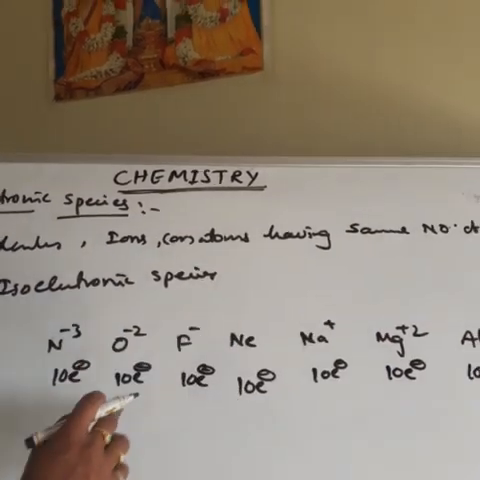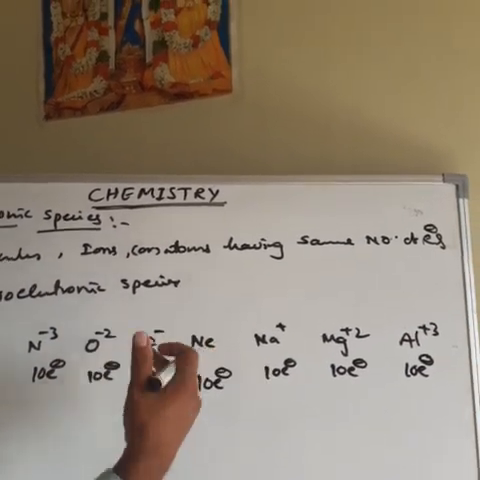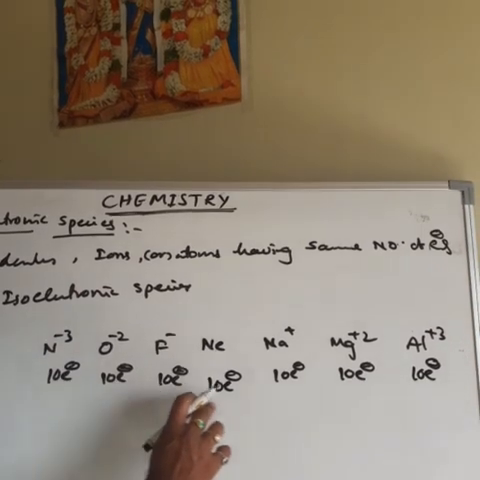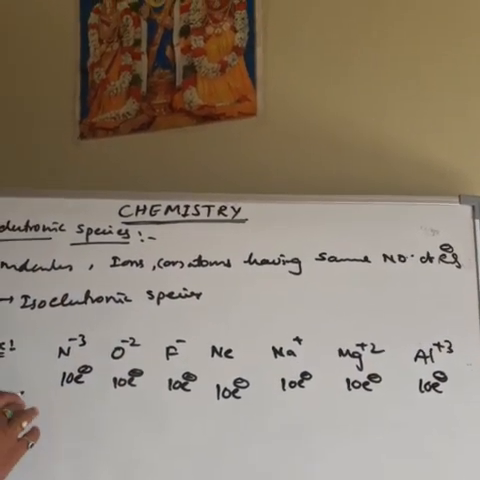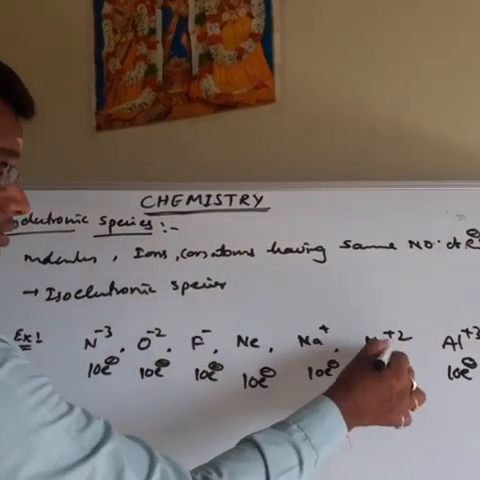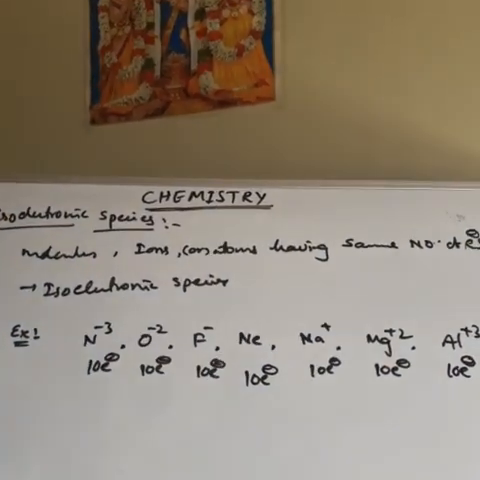So all of these atoms, ions or molecules contain the same number of electrons. These are called isoelectronic species. Okay. So this is about the isoelectronic species. That is about the concept.